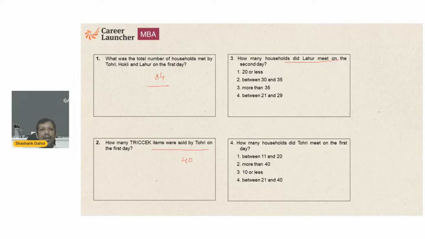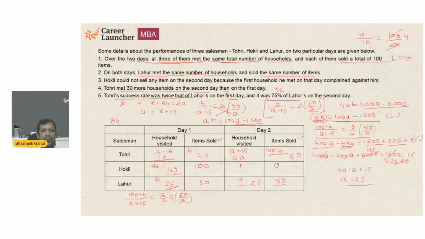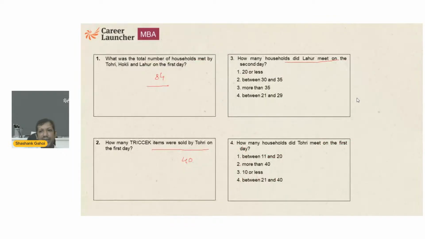On the second day, how many households did L meet? That is 25. L is meeting the same number of households on the first day as well as the second day. So that is going to be between 21 to 29, that's 25, right? Now, how many households did T meet on the first day?